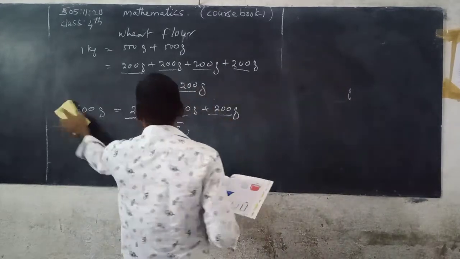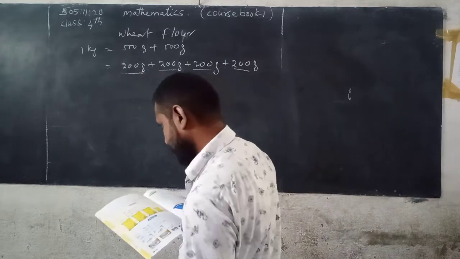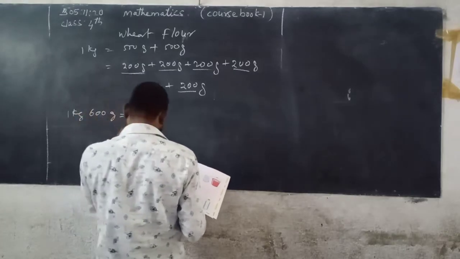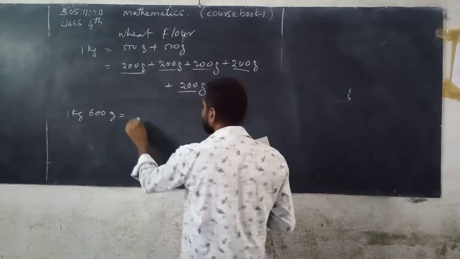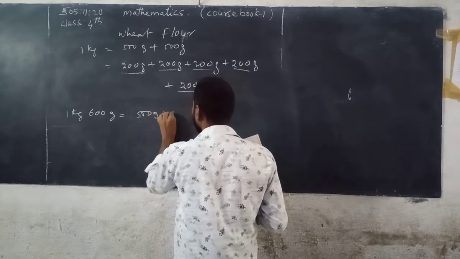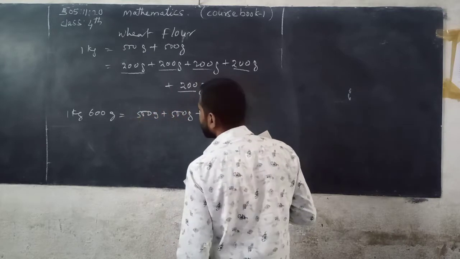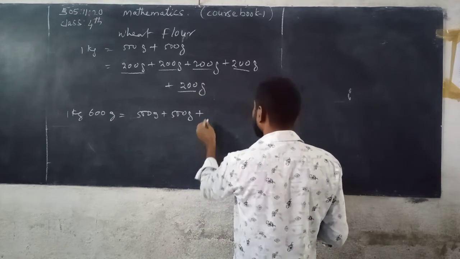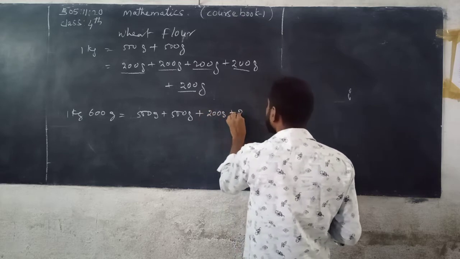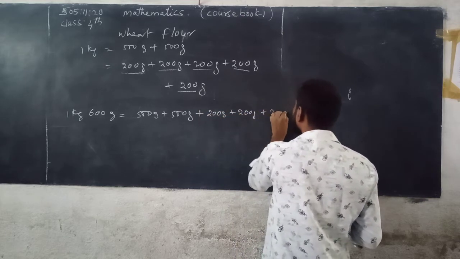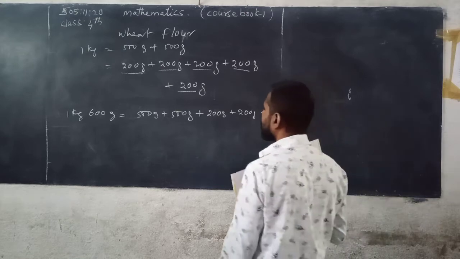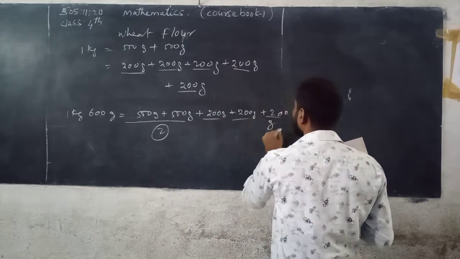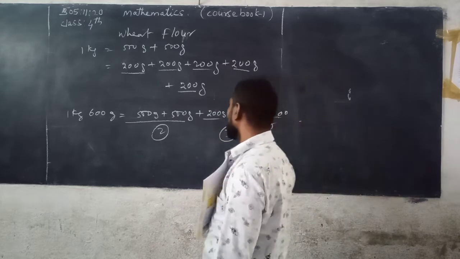Now next, 1 kg 600 grams. So 1 kg can be written as 500 grams plus 500 grams, and 600 can be written as 200 grams plus 200 grams plus 200 grams. So how many 500 grams packets? 2. For 600 grams, how many 200 grams packets? 3. So total 2 plus 3, 5 packets.